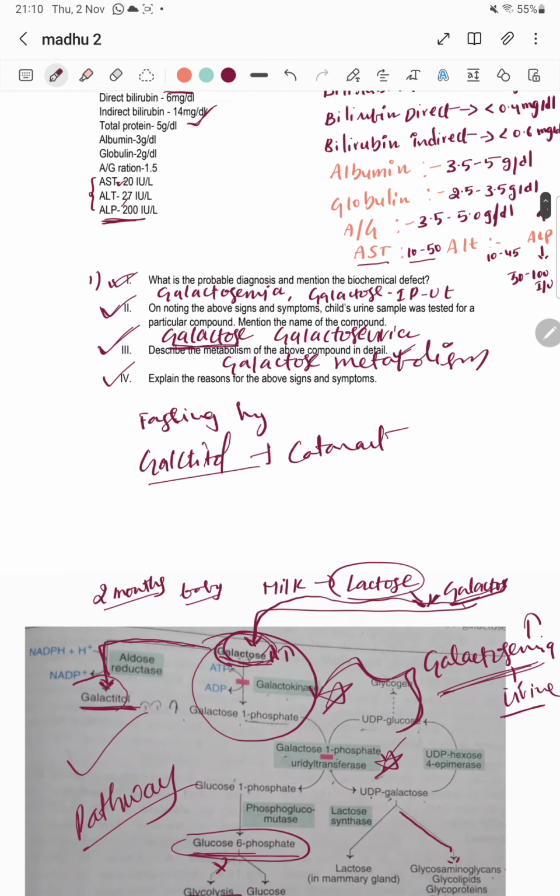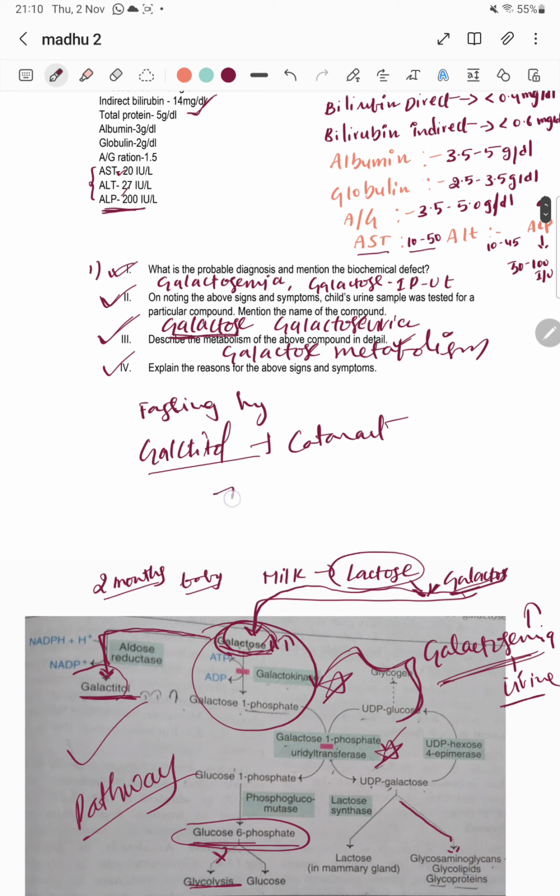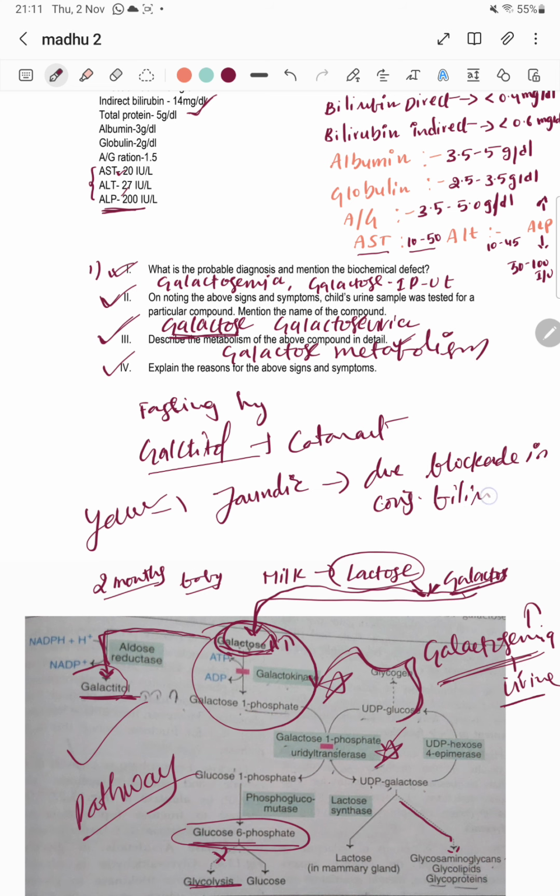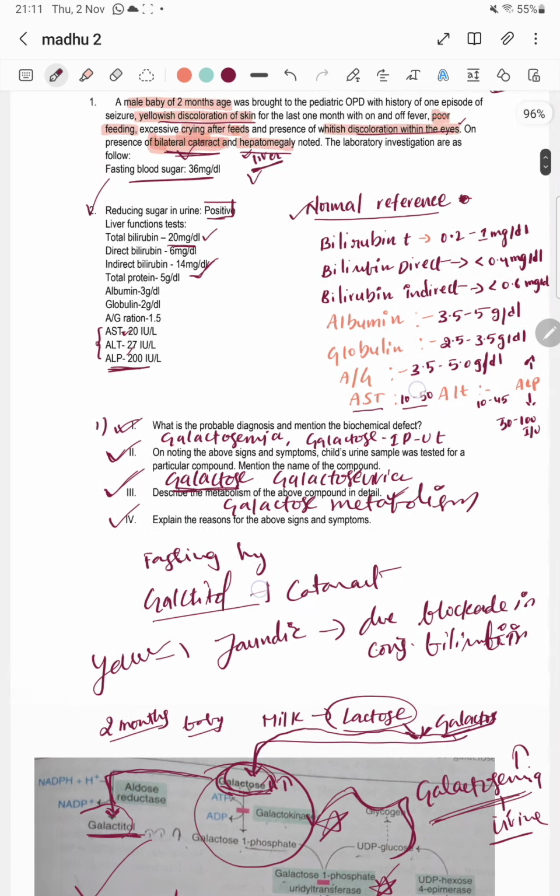Yellowish discoloration is called jaundice, due to a blockade in conjugation of bilirubin. So this is all about this clinical question.